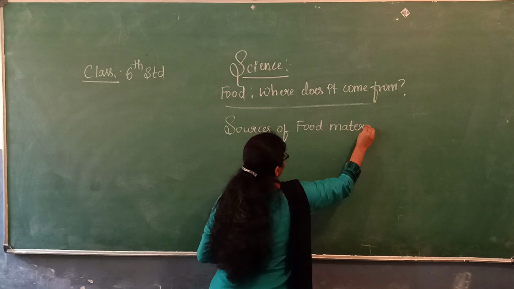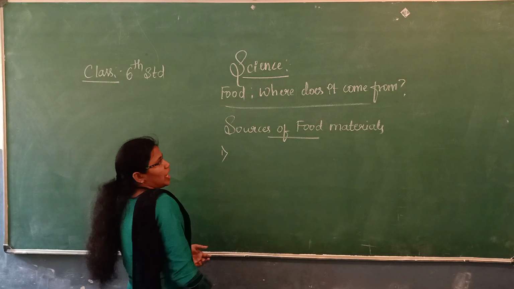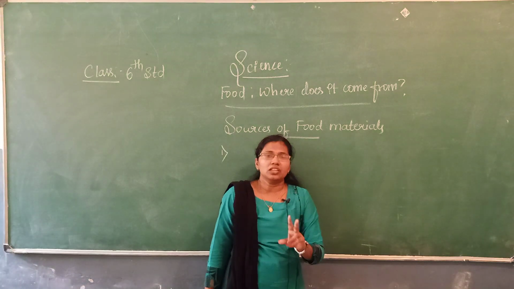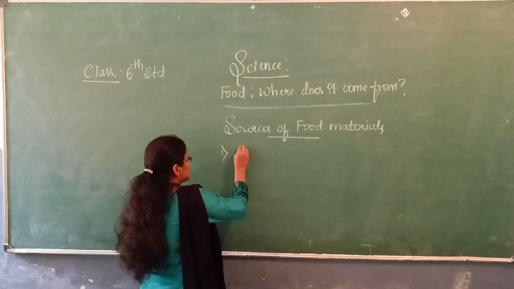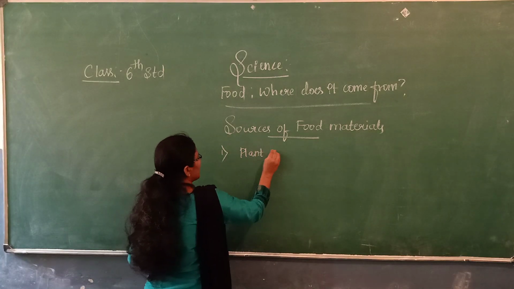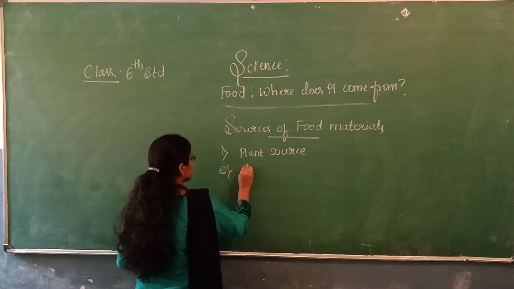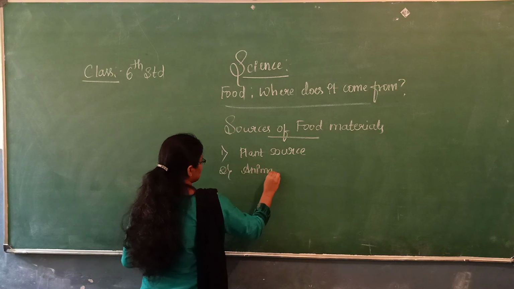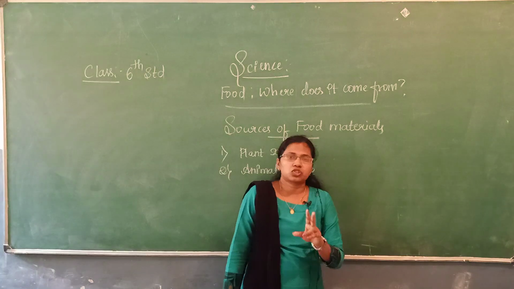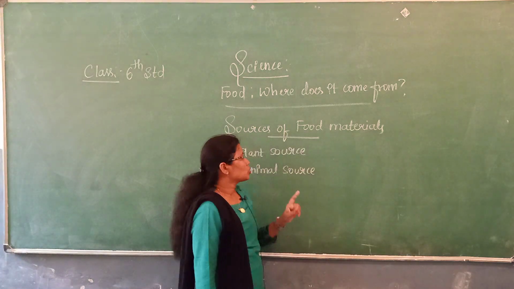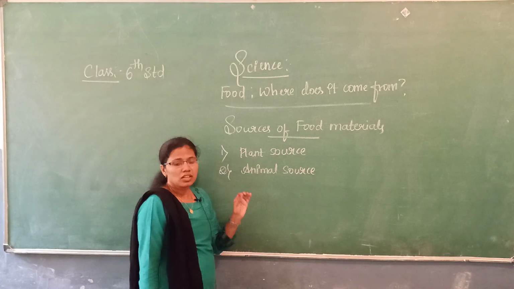There are two main types of sources of food. One is the plant source and the other is the animal source.